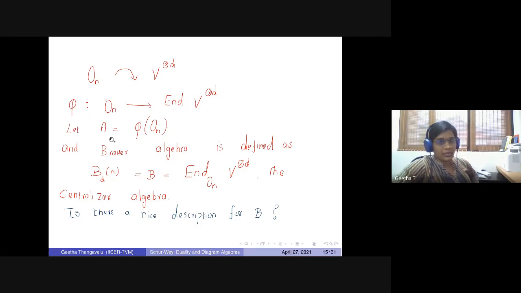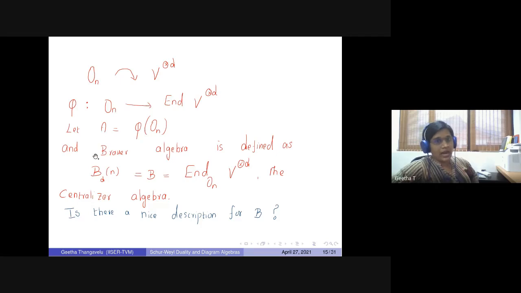So what are these Brauer algebras? For this action, you have the corresponding representation phi. Let me denote the image of this algebra to be A. A is just the image. In the GL_n case, this is the Schur algebra. Here it's something smaller than that.